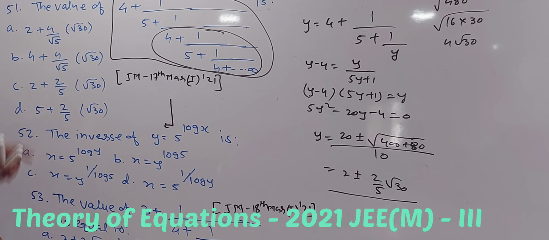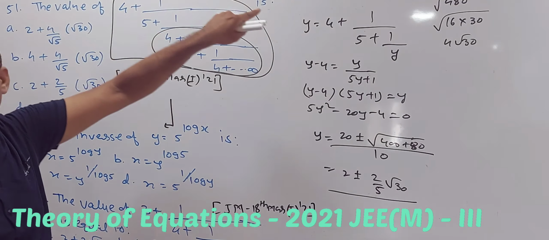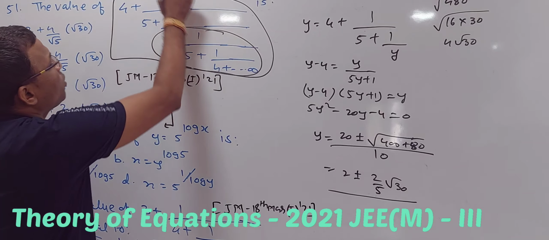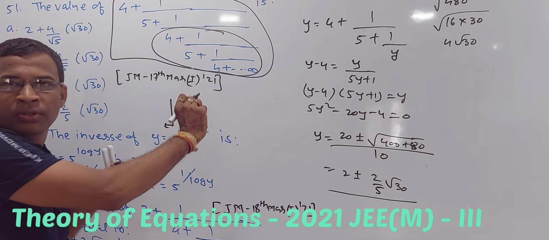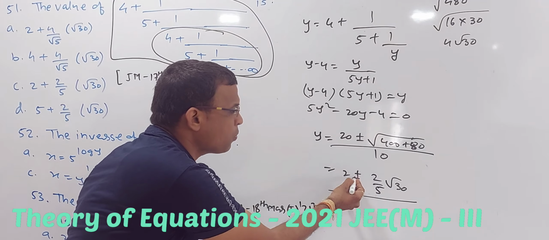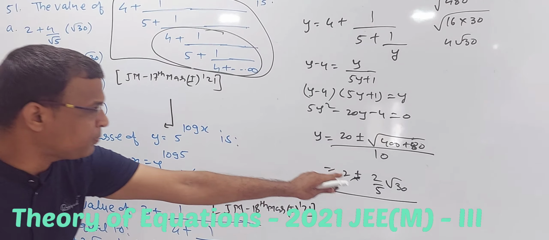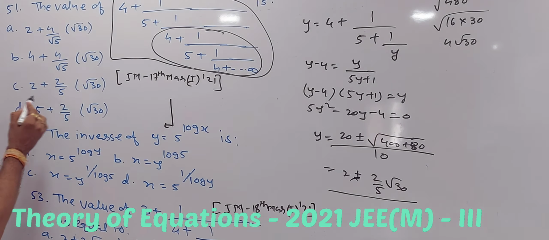Let us check the options. All the options are positive. Why? Because my question is 4 plus something positive, so obviously my answer will be greater than 4. That's why the option 2 minus 2 by 5 root 30 is discarded. So my answer is 2 plus 2 by 5 root 30.